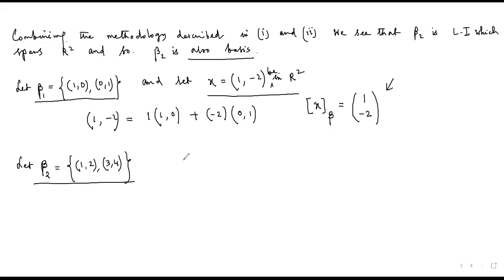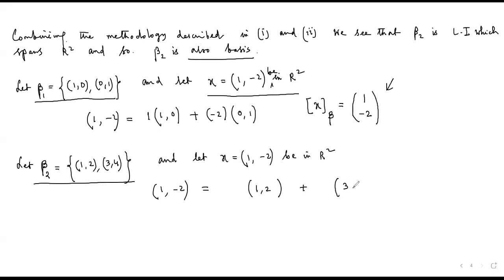Now, with respect to this basis, suppose you are choosing the vector 1, -2, which is in R2. How can I represent 1 and -2 with respect to these two basis vectors? What will be the scalar quantity? Tell me, what will be multiplied with 1, 2, and what will multiply with 3, 4?